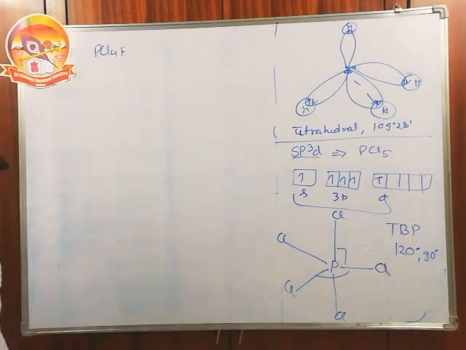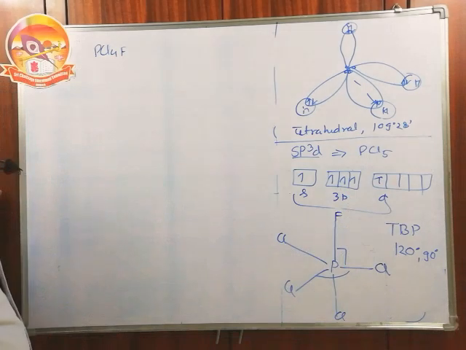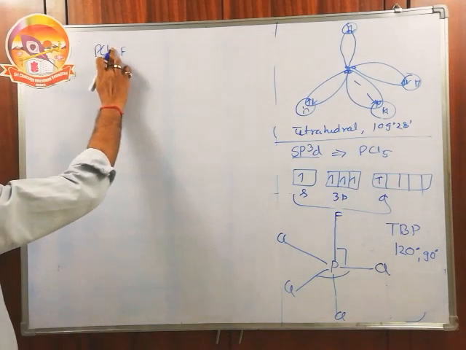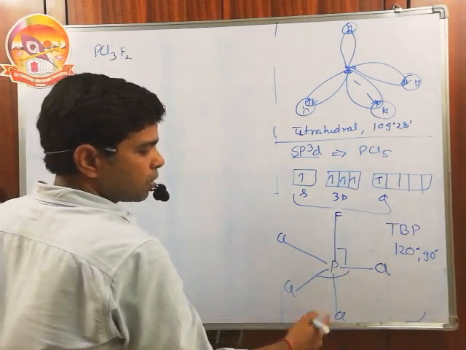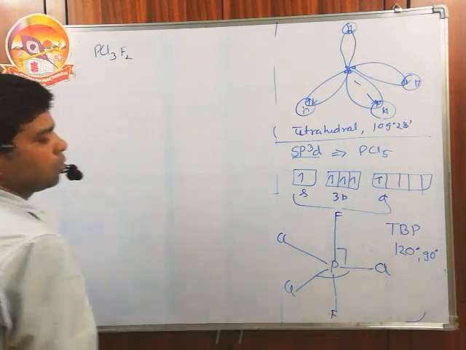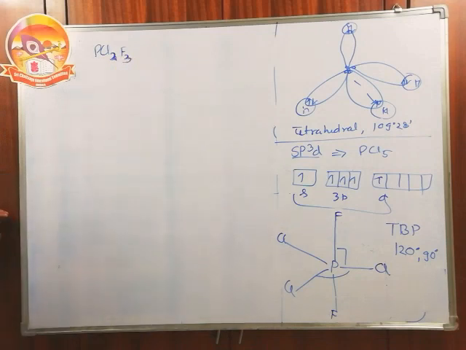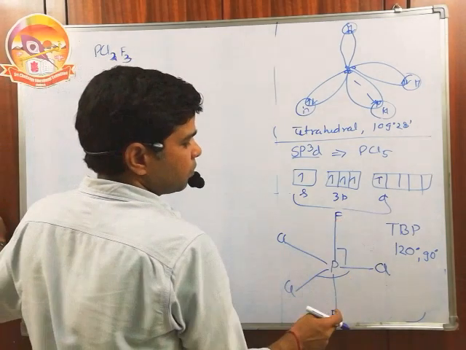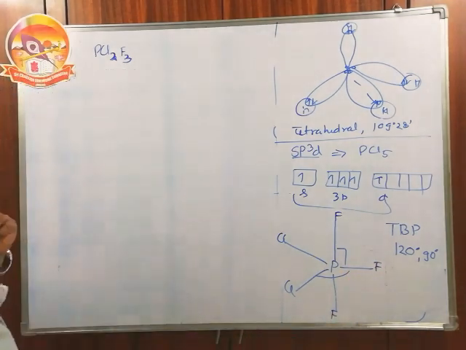In such a case, fluorine is the more electronegative and it occupies the axial position. If we have PCl3F2, first fluorine, second fluorine, since the axial position is still available, it will also occupy the axial position. But if we have PCl2F3, then first fluorine, second fluorine, now there is no choice, so next time it occupies the equatorial position.